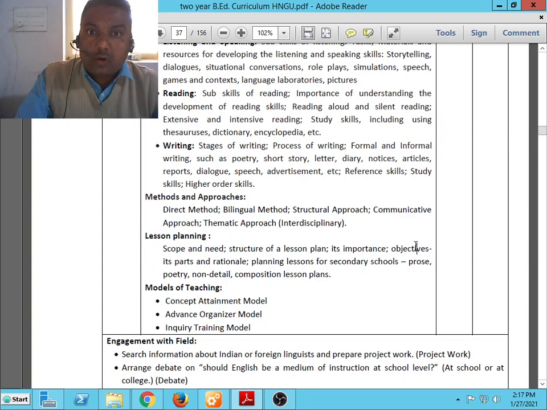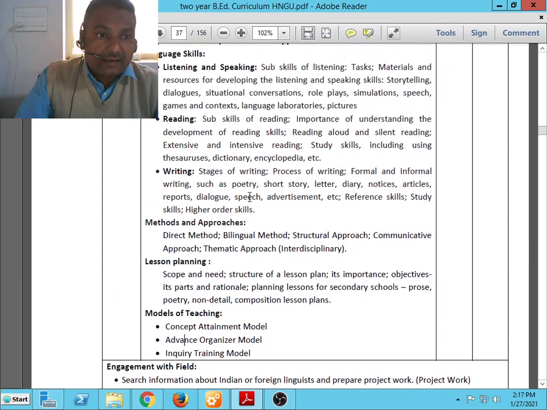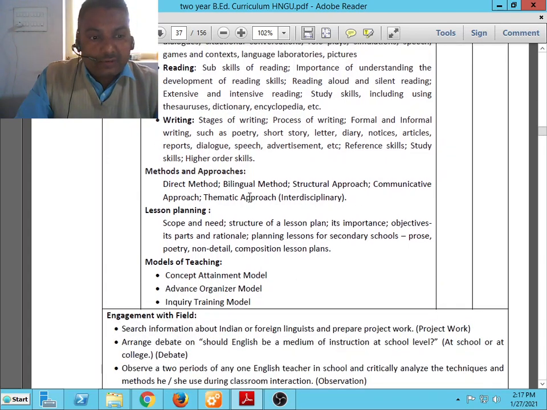prose, poetry, non-detailed, composition lesson plans. Models of teaching: concept attainment model, advance organizer model and inquiry model. These are the points included in unit number 2.